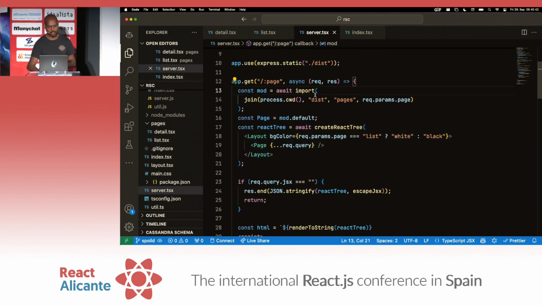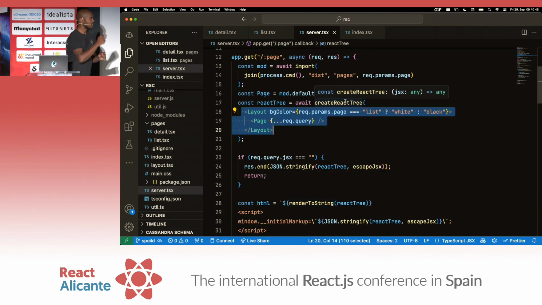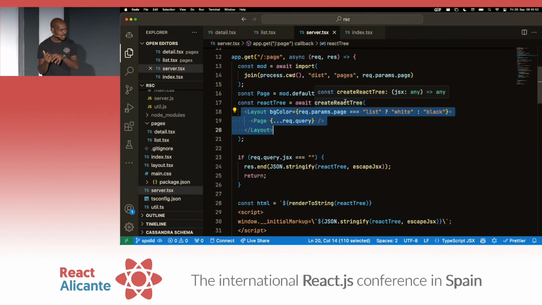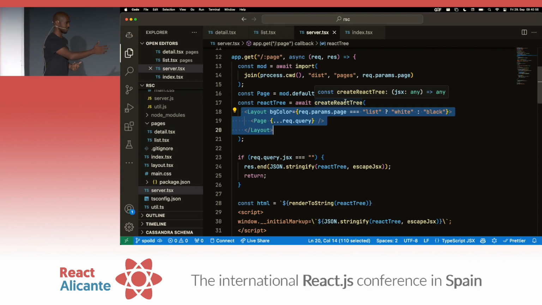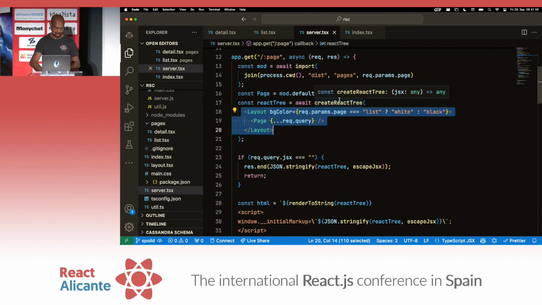We import dynamically the page. So we take this, and instead of passing it first to render to string, we need to go through the components and find the async ones and await them before we can serialize them to an HTML string and send them. That's kind of what we're doing here. Okay, so then what does this function look like? createReactTree. I wrote this.